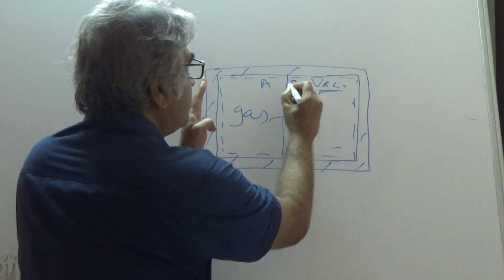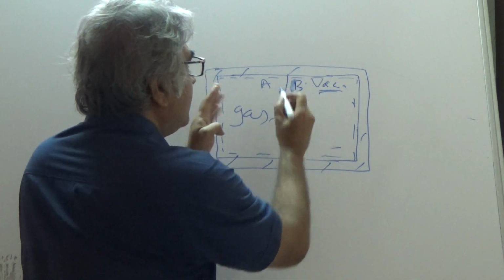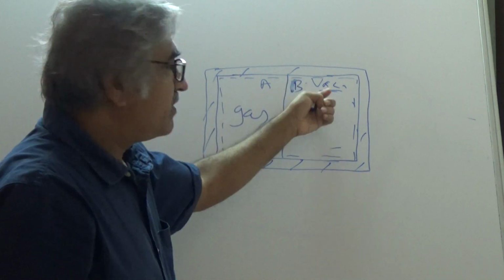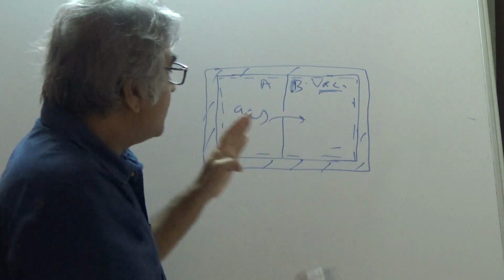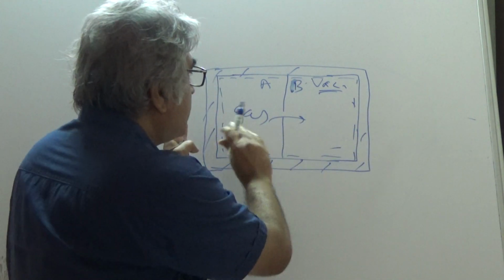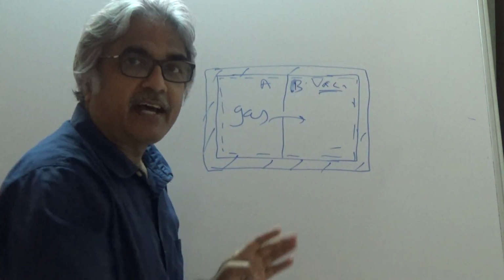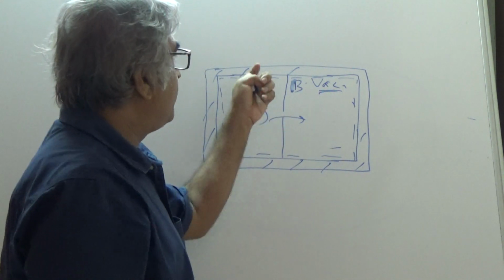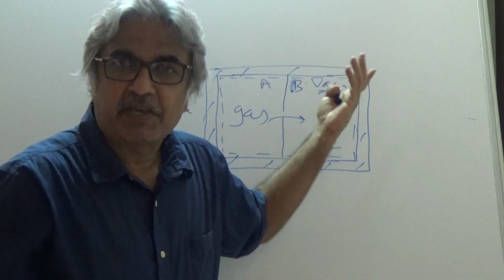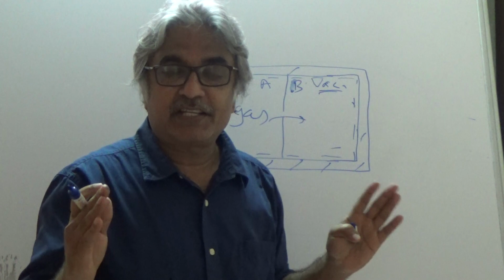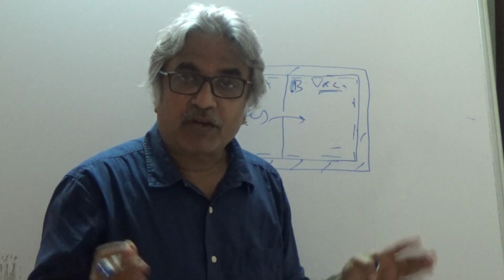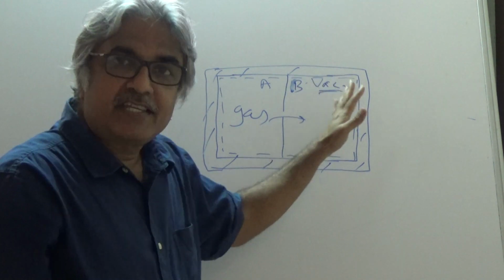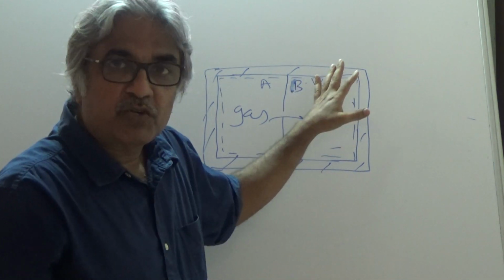The initial volume of gas was only this much. If VA is the volume of this compartment and VB is the volume of the second compartment, then after the hole is made, the gas occupies the entire volume. That means its volume has increased to VA plus VB. So this is a process of expansion. This is a free expansion. Why is it a free expansion? Because there was no resistance to this expansion. It is total vacuum.